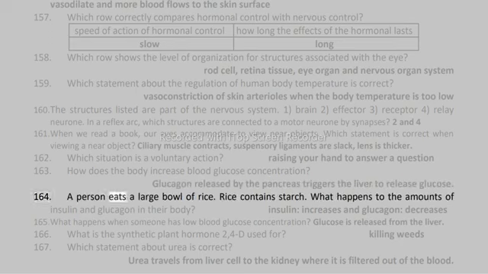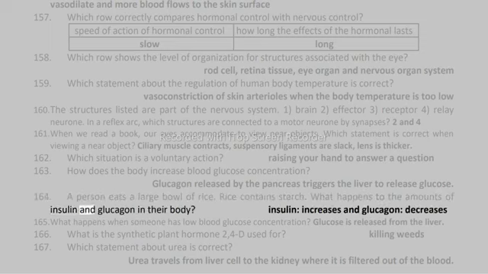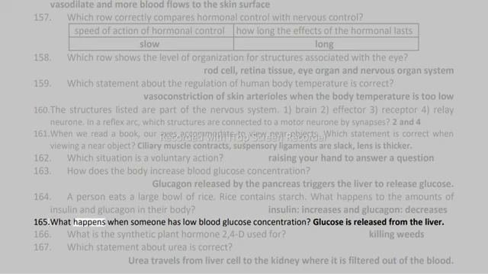163. A person eats a large bowl of rice. Rice contains starch. What happens to the amounts of insulin and glucagon in their body? Insulin increases and glucagon decreases. 164. What happens when someone has low blood glucose concentration? Glucose is released from the liver.